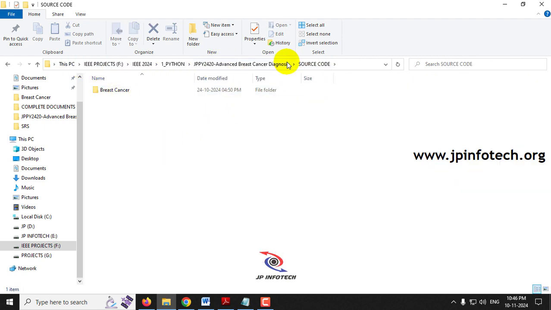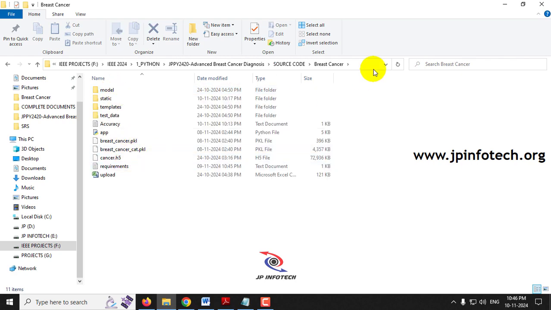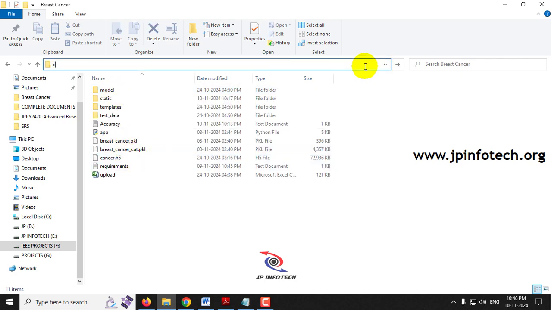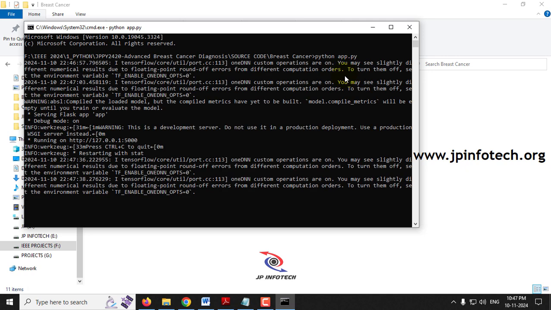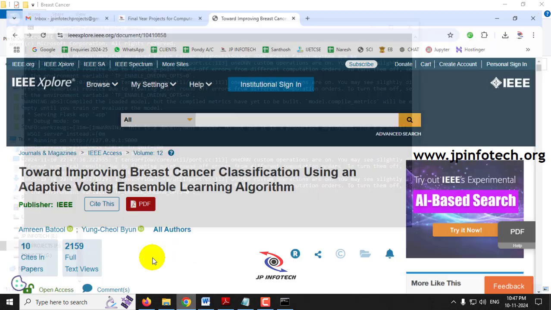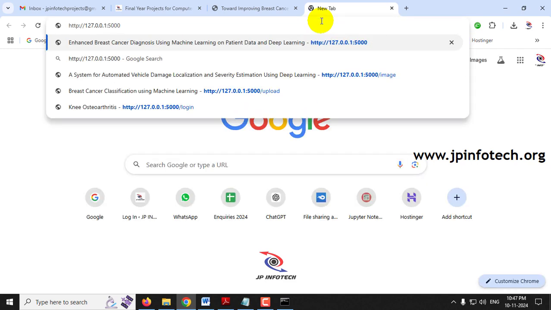Now inside the source code folder, you can find this breast cancer folder. Inside that we have the app.py. Here in the address bar, let me type cmd and click enter. Now type python app.py and click enter, and kindly wait for a few minutes. Now you can see this URL. Just copy this URL, go to any of your browsers. I'm going to Google Chrome, paste it and click enter.